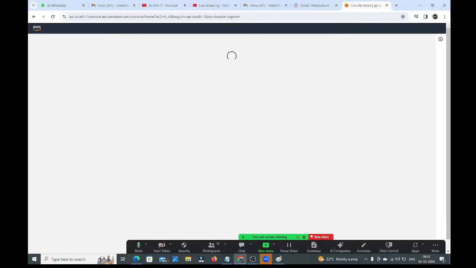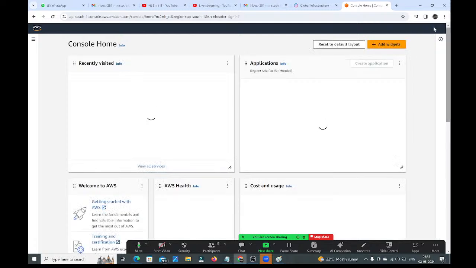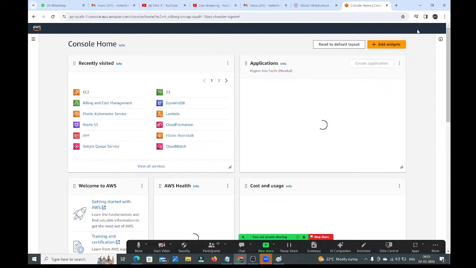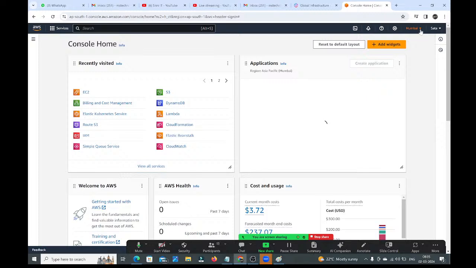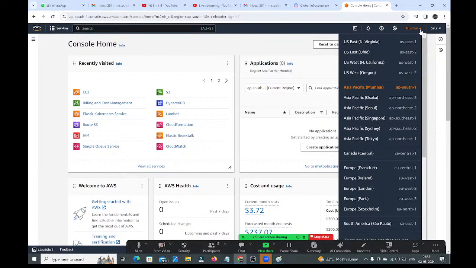Once you logged in into the AWS management console, here at the top right corner, it will come. Currently I have connected to the Mumbai region, that's why it is showing as Mumbai. If you click on this down arrow, here you can see all the available regions. Before going to create any instance or any resource, you need to connect to the particular region. The recommended one is the nearest region for your location.